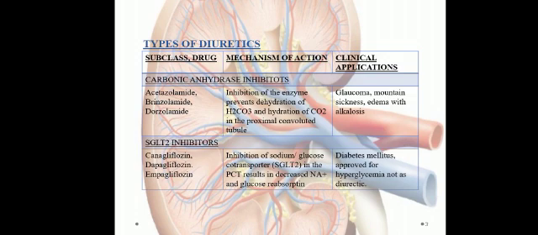Next is SGLT2 inhibitors. The drugs include canagliflozin, dapagliflozin, and empagliflozin. These work by inhibition of the sodium glucose co-transporters in the PCT, resulting in decreased sodium and glucose reabsorption and ultimately increased expulsion of sodium and water from the body in the form of urine. These are indicated in diabetes mellitus and specifically approved for hyperglycemia, not as diuretics.